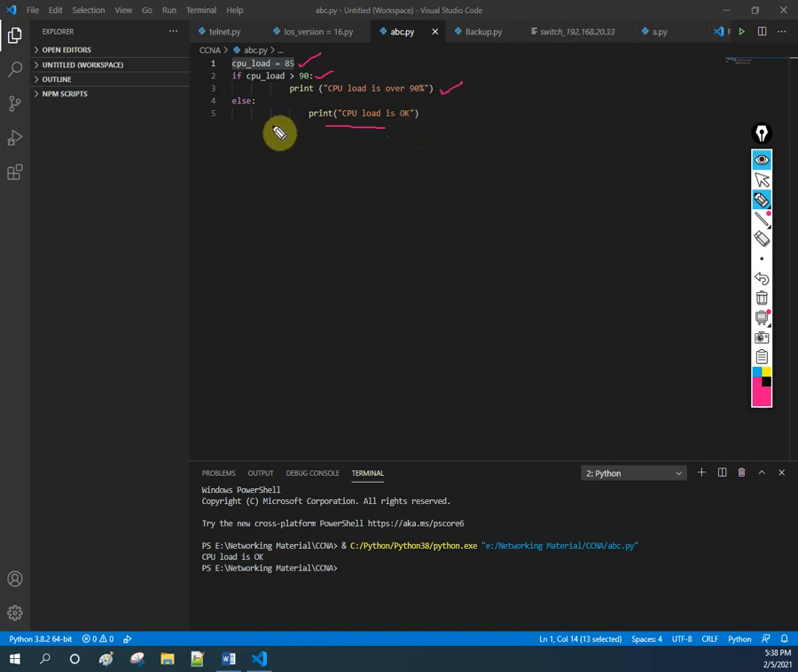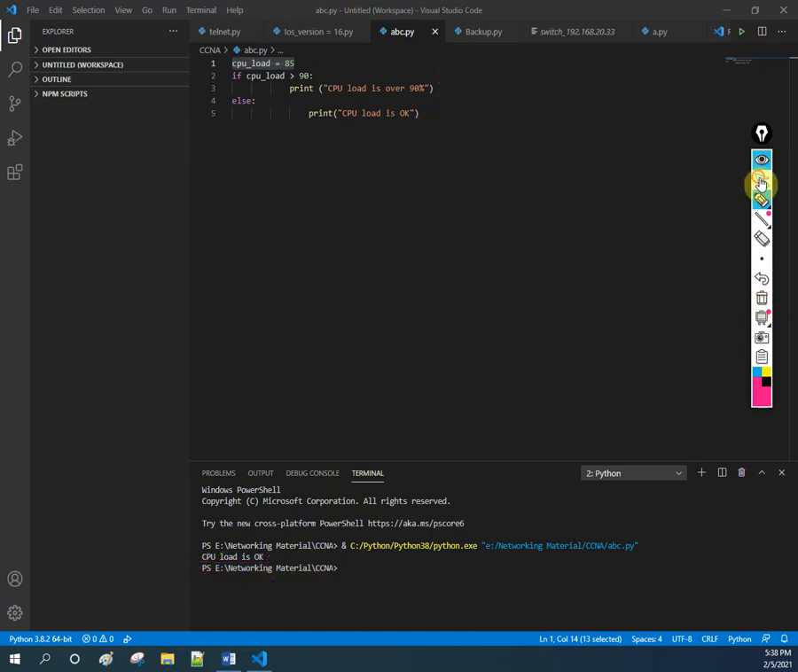So what we did here: in the first command we assign the value. In the second command we check, and when we check, 85 is not greater than 90, so we will not execute this one. If we do not execute it, else, whatever is remaining, we will do that one. So I am writing here CPU load is okay. If you see this one, CPU load is okay.